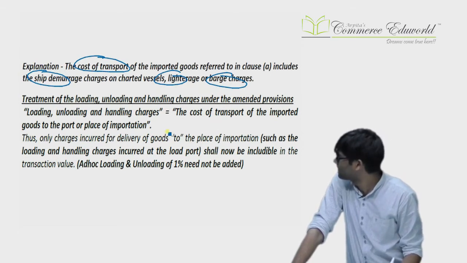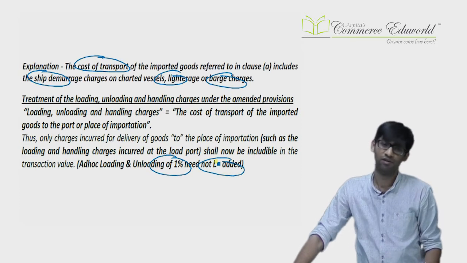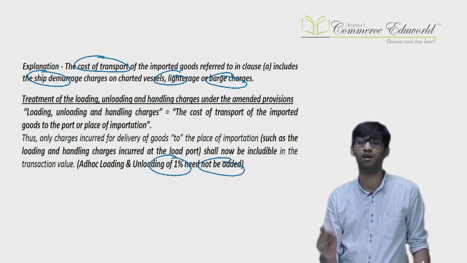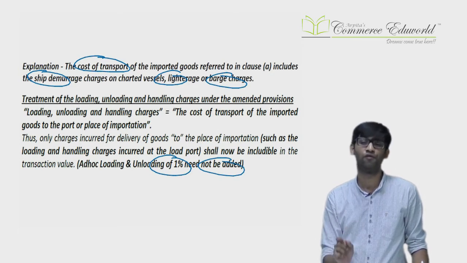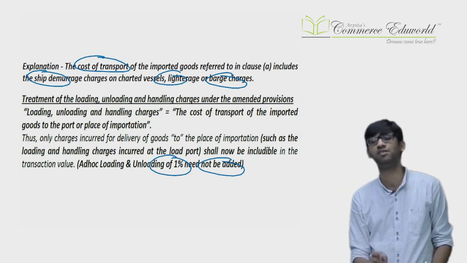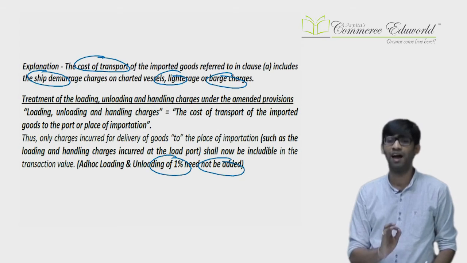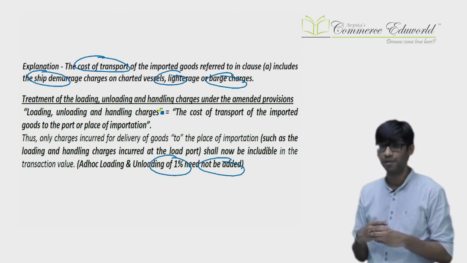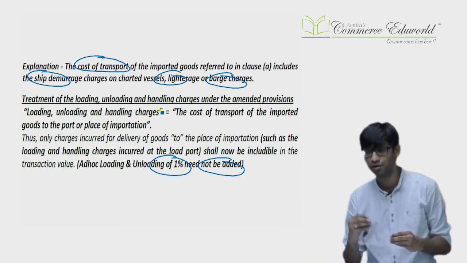Next, it has been clarified that ad hoc 1% will not be added anymore. So what you will be adding is only two things. A part is transportation, loading, unloading in relation to delivery of goods up to the place of importation, and B part is the insurance. That's it. No ad hoc charge of 1% will be added. So these are the basic amendments in Rule 10.2.